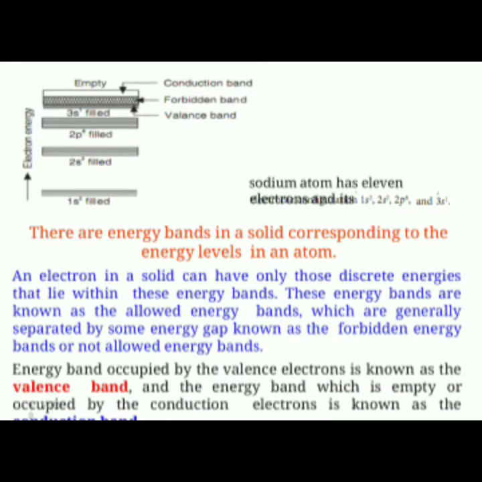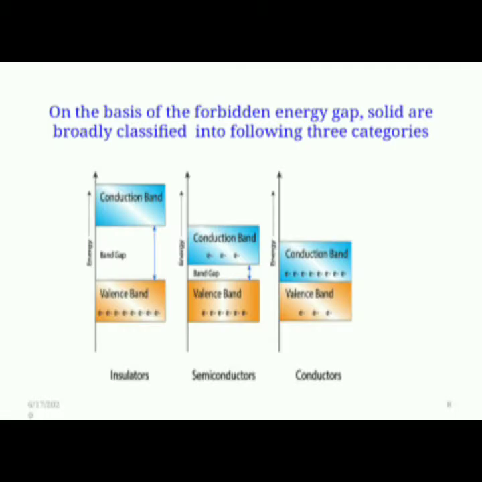There are energy bands in a solid corresponding to the energy levels in an atom. The energy band occupied by the valency electrons is known as the valence band, and the energy band which is empty or occupied by the conduction electrons is known as the conduction band. On the basis of the forbidden energy gap, solids are broadly classified into the following three categories: insulators, semiconductors, and conductors.